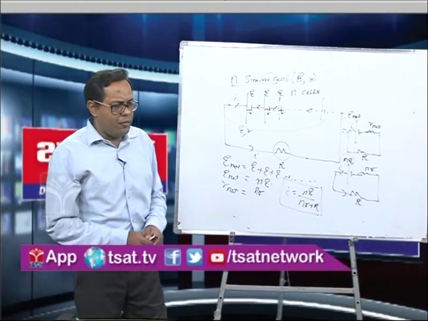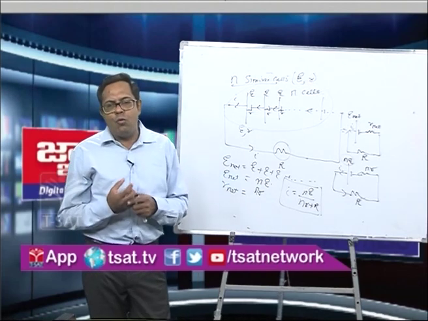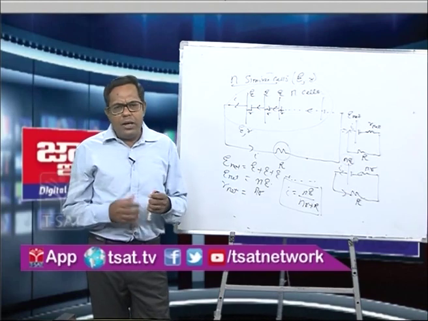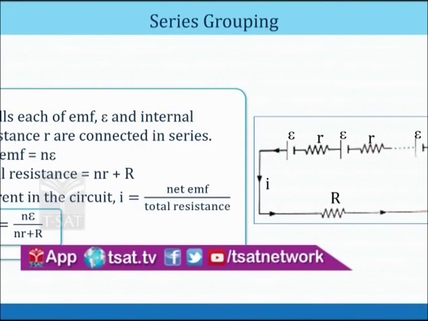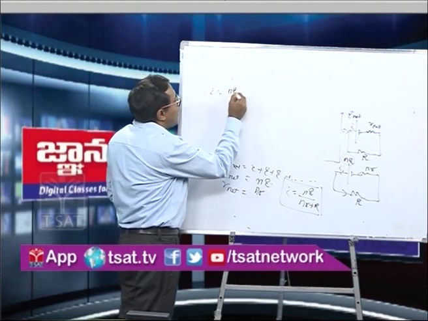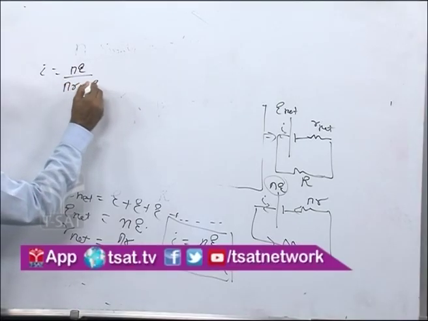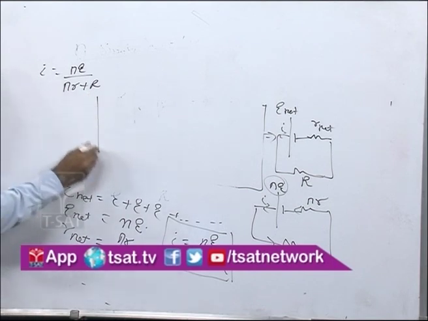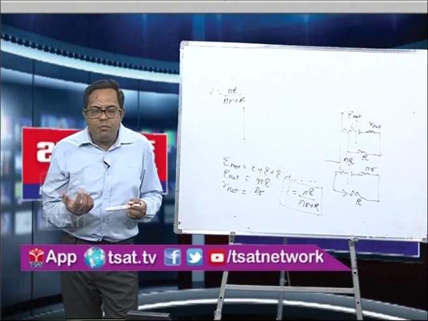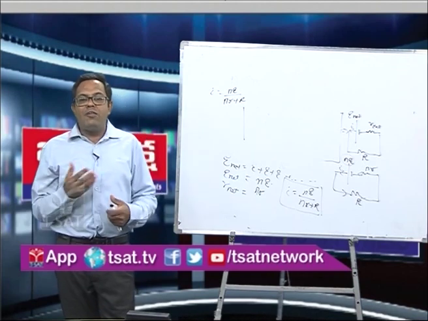Now my question is, when to join the cells in series? That is a very important question. So you will understand by this that we got a total current, NE upon NR plus capital R. Now we have two cases. My question is that when to join the cells in series?